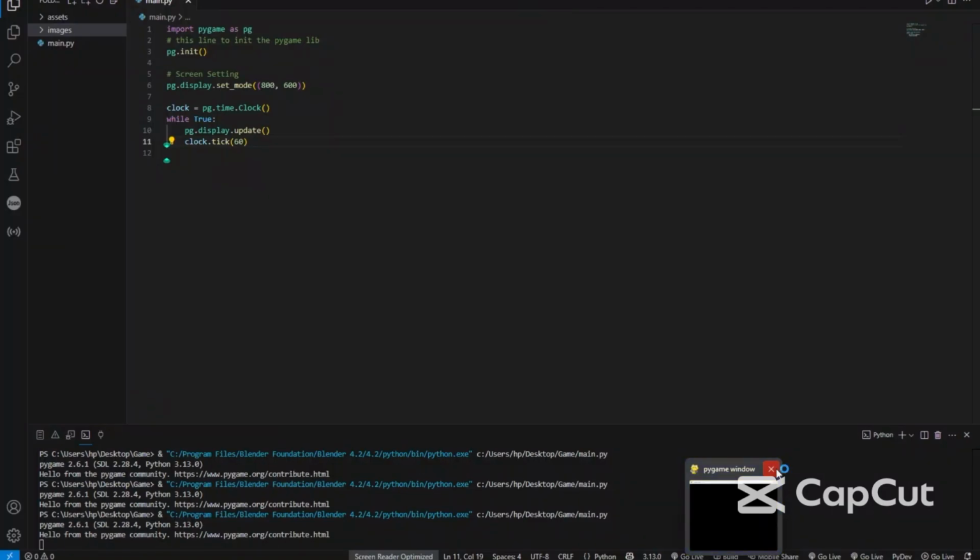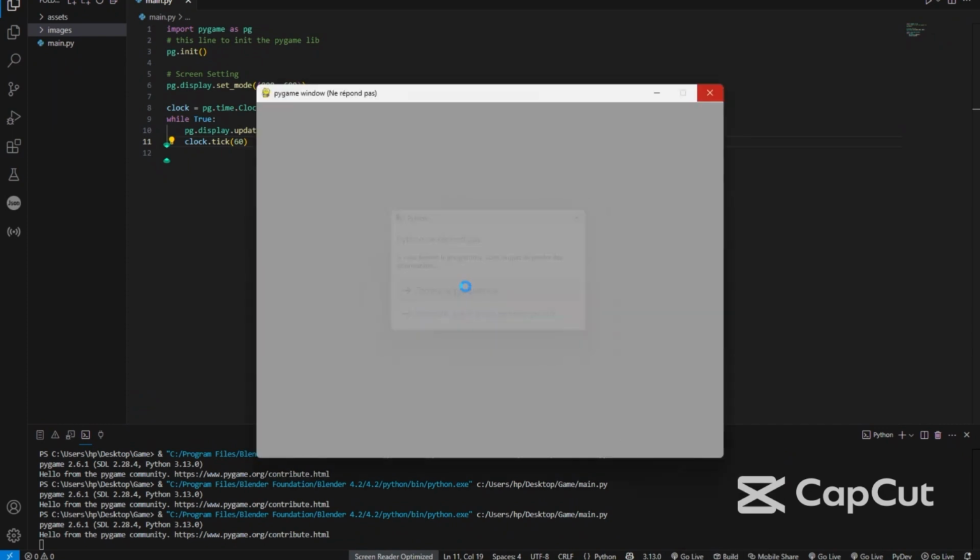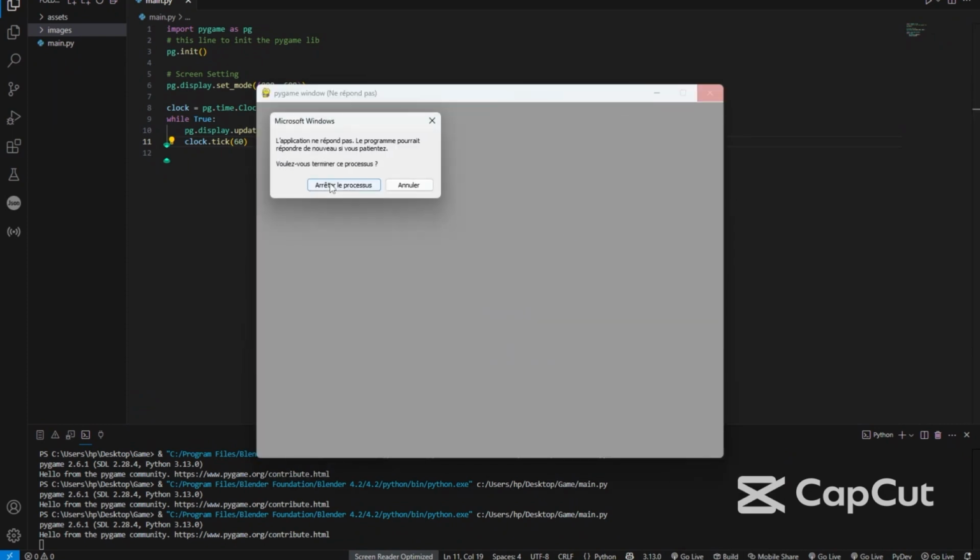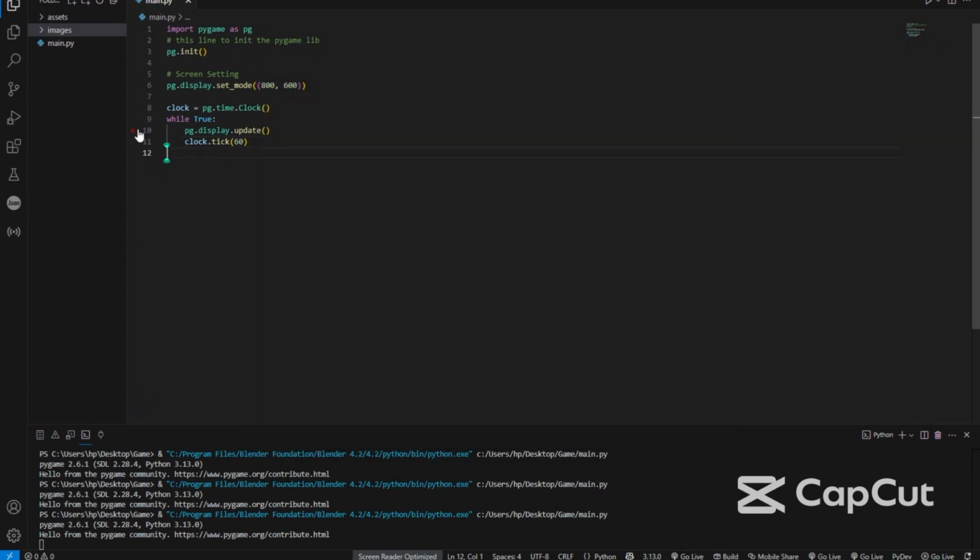So you can't exit, you can't do any action. You need to exit with Alt F4 or close this program and stop the process. So now we'll create a new variable named running equals True, and we'll replace this True in the while loop with the name of the running variable: while running.